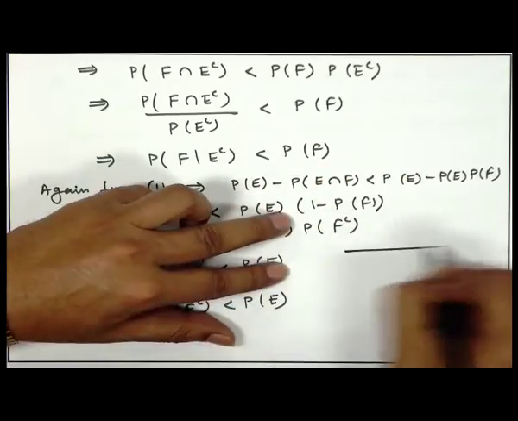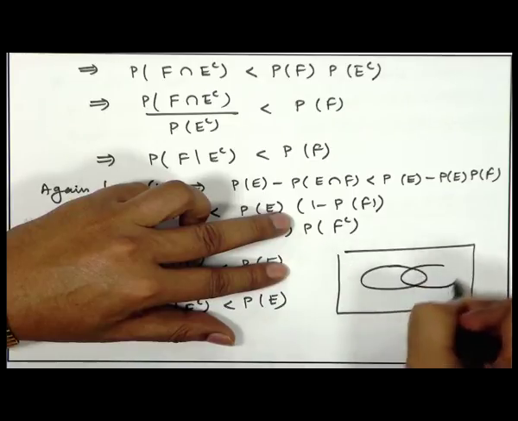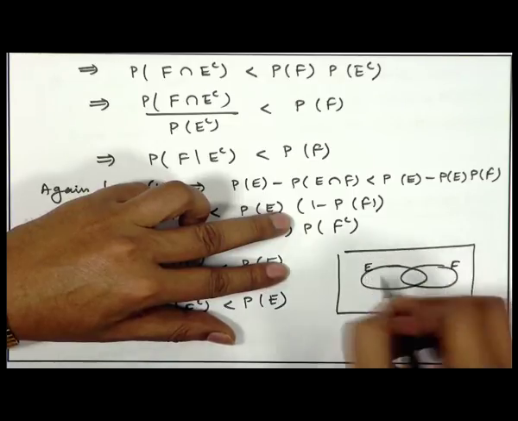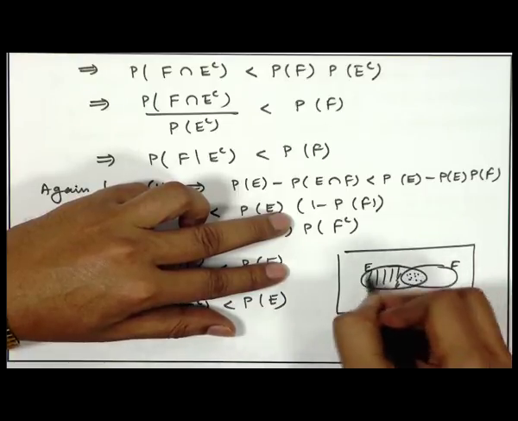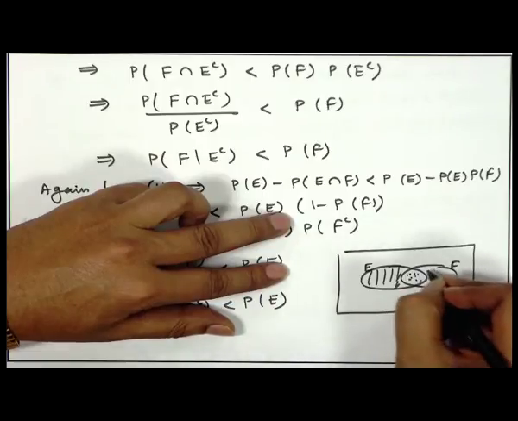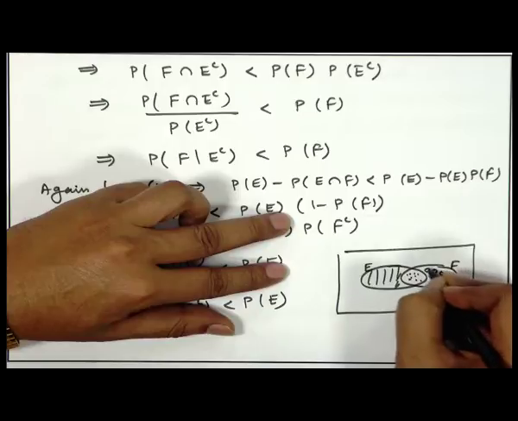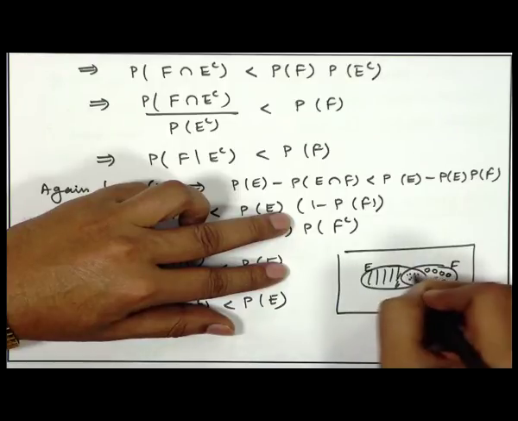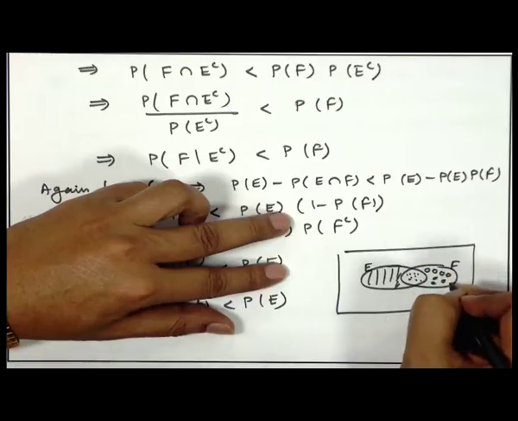If you make the diagram like this, I have 2 sets E and F here, then E intersection F complement will be this and E intersection F will be this. So, the union of this is E. Similarly, if I consider F intersection E complement, then that is this portion, F intersection E is this. So, if I take the union of the 2, I will get F.